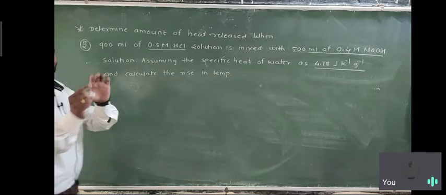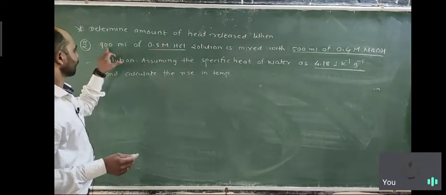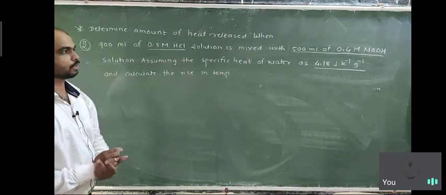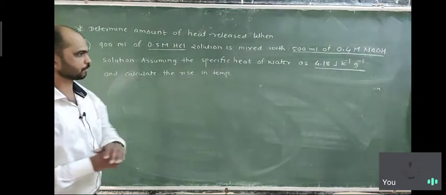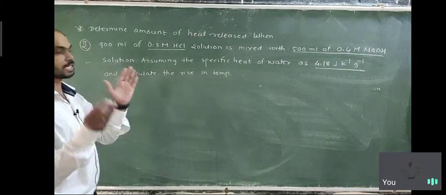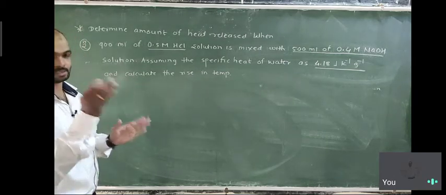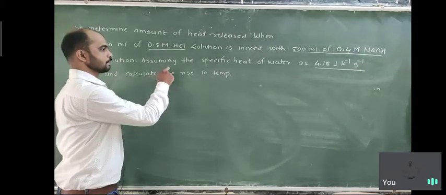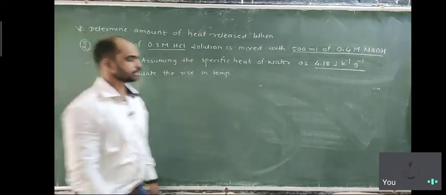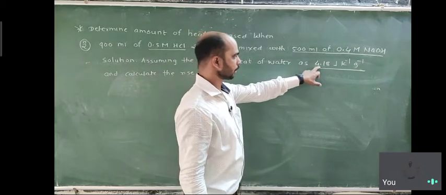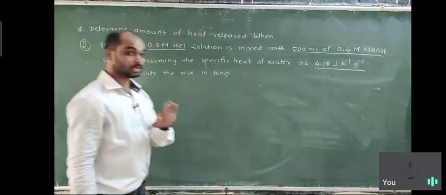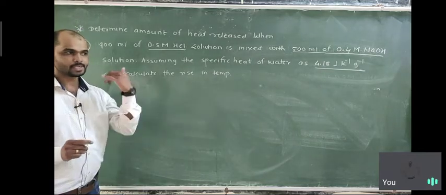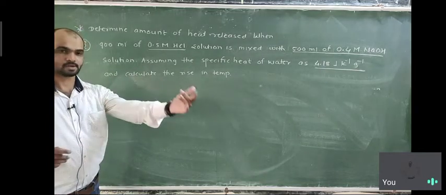Two solutions are mixed together. One solution is 900 ml of 0.5 molar HCl, mixed with 500 ml of 0.4 molar NaOH. When mixed together, the heat of neutralization takes place, heat is released. We already know that. But the condition given here is the specific heat of water, 4.18. And what are we going to calculate? Rise in temperature.